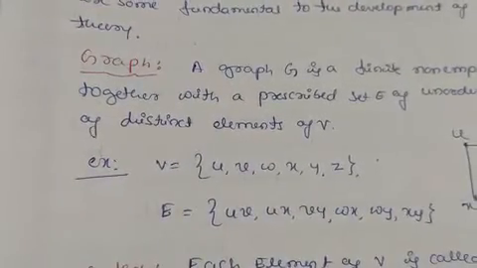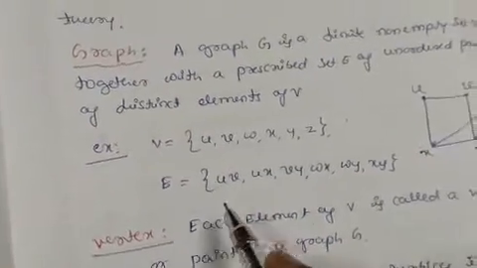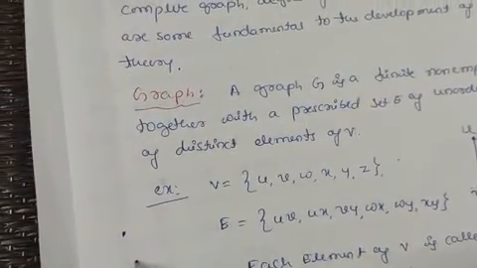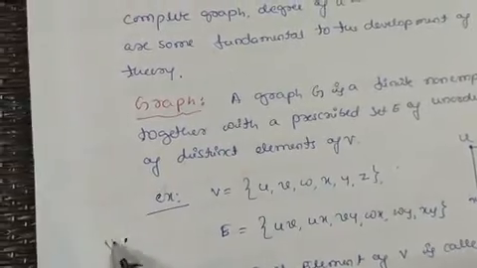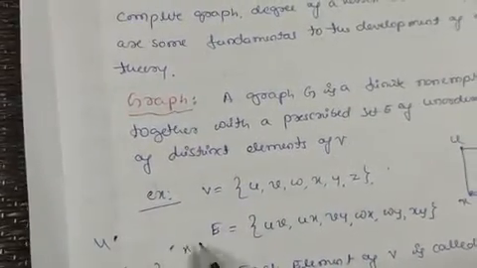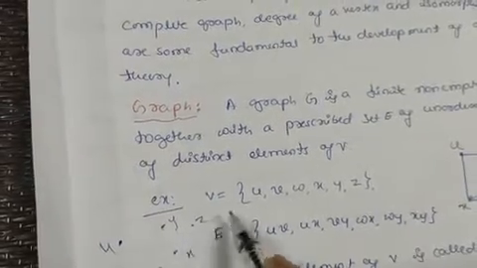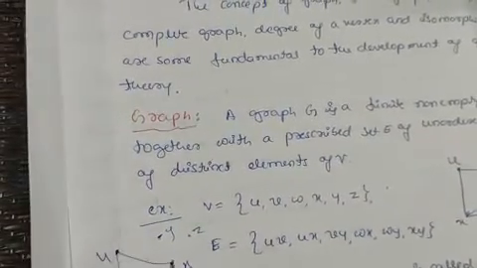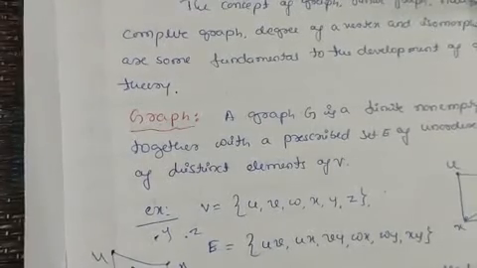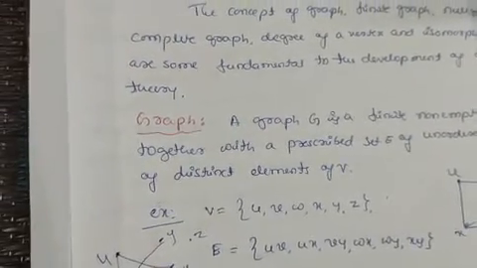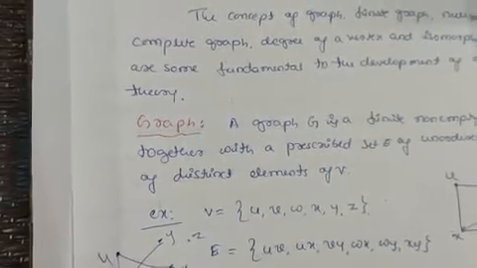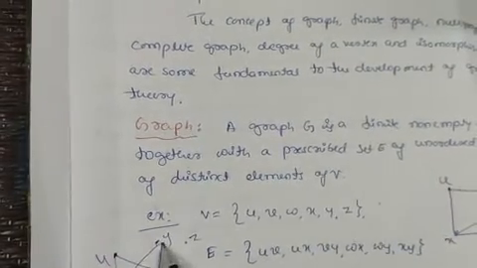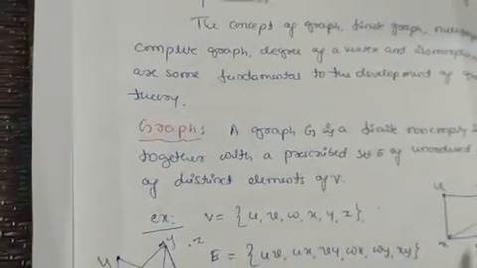Here we can take any type of graph which contains U, V, W, X, Y, Z. You just connect U to V, U to X, then V to Y, and W to X, then W to Y, and X to Y. It doesn't mean that we can denote the graph in this way only.